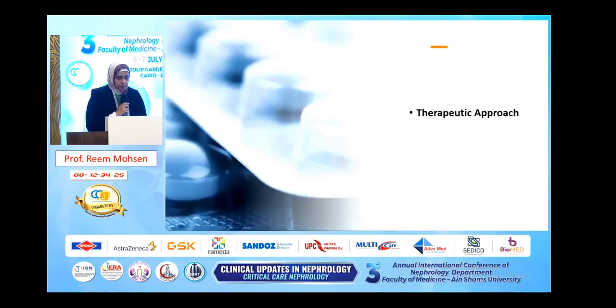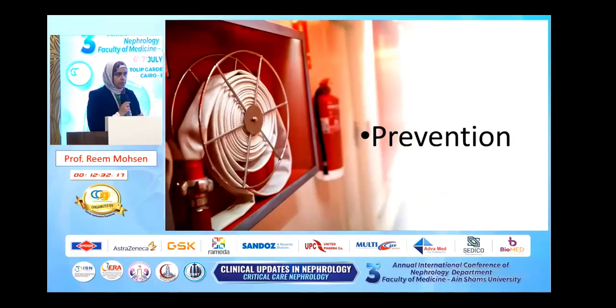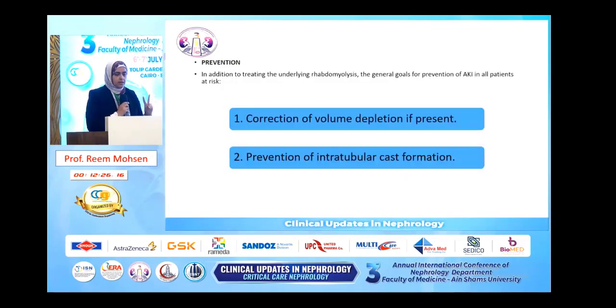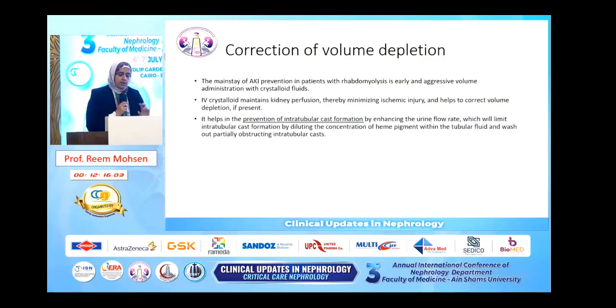As regards the therapeutic approaches, the mainstay of therapy in AKI due to rhabdomyolysis is prevention. There are two milestones: the correction of volume depletion if it is present, and the prevention of intratubular cast formation. As I said before, the mainstay is to prevent the occurrence of this AKI.